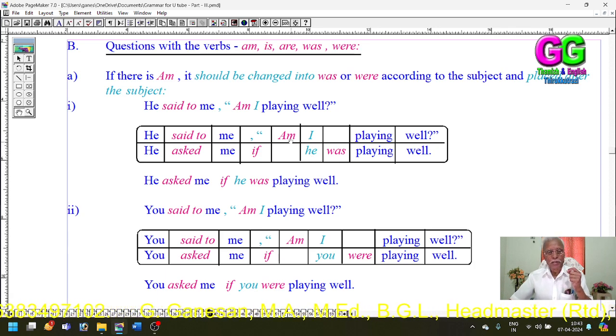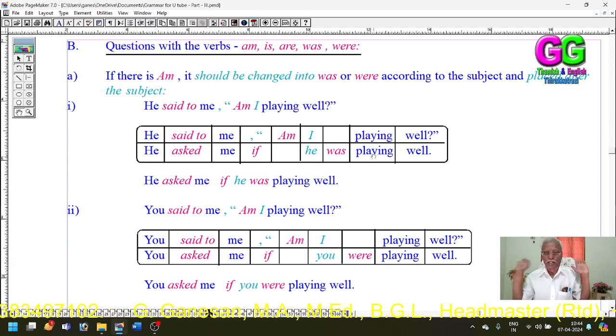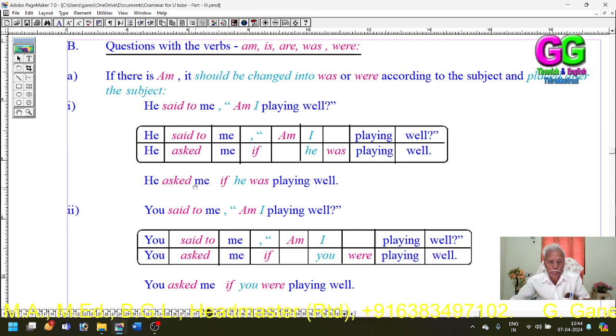The past form of am is was. As the subject in the indirect speech is singular, he, singular, am has been changed into was. And the other verbs are kept as they are. So he said to me, am I playing well? He asked me if he was playing well. Because here the I refers to he.